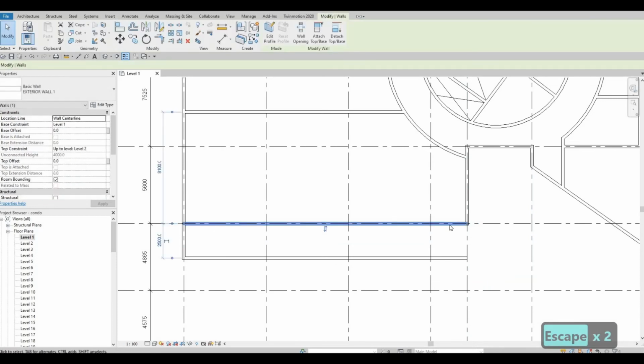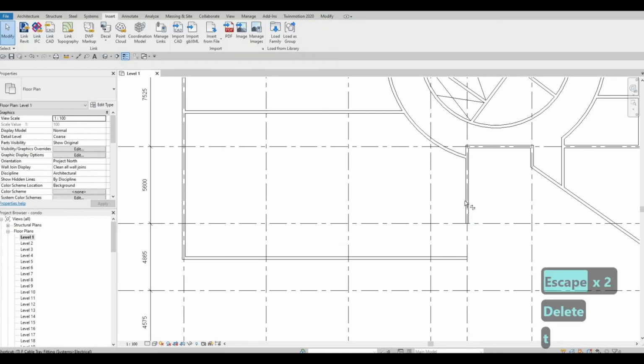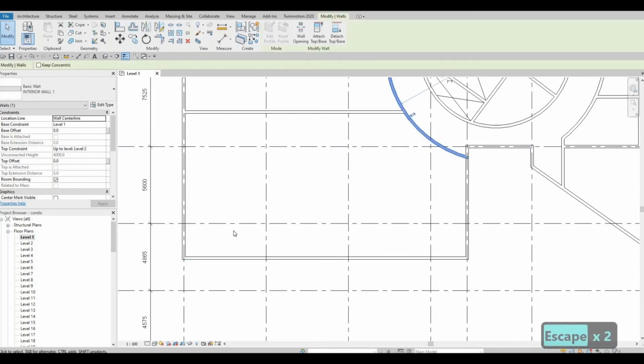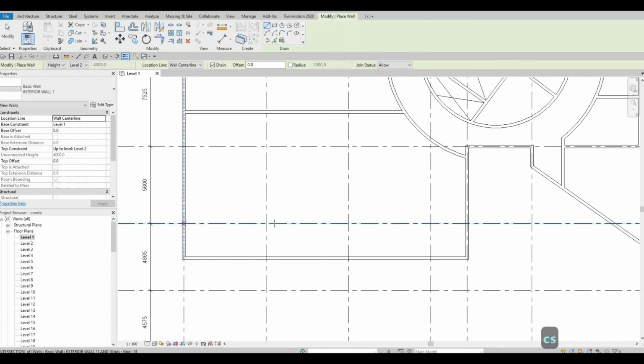So we could just delete this one and then just put trim here. And then we need interior wall right here. So we're just going to add in a stairs right here, and it's very important so that we have access.